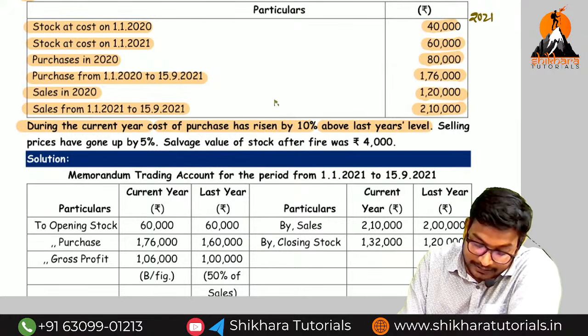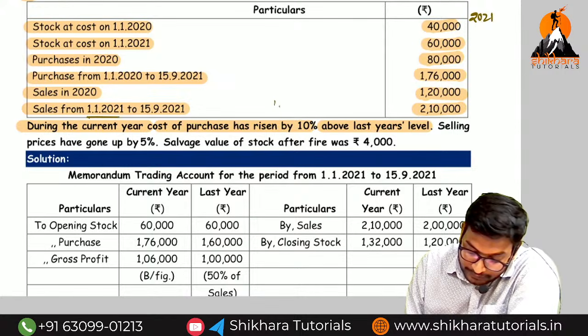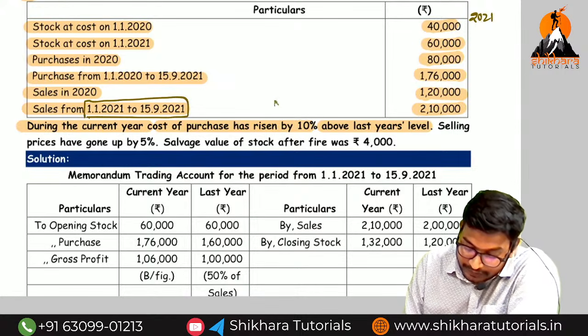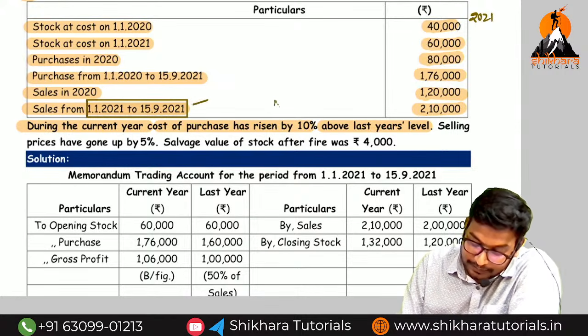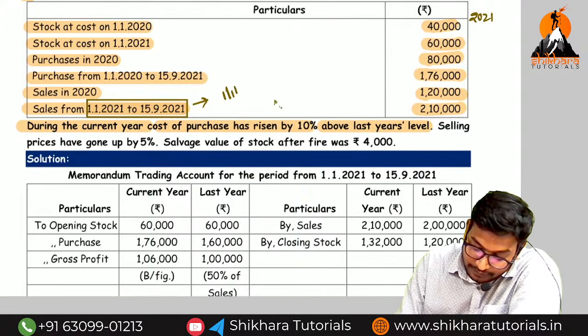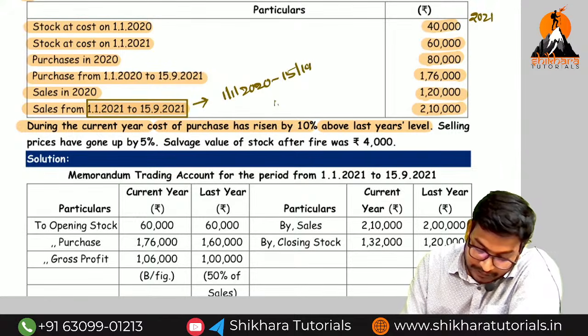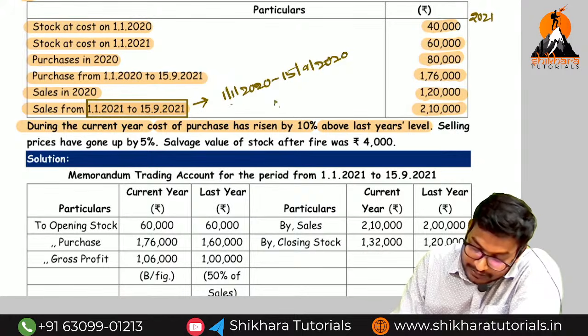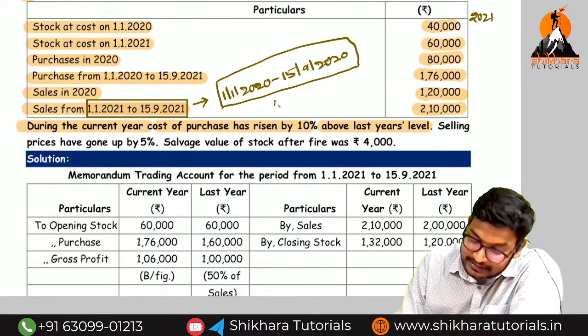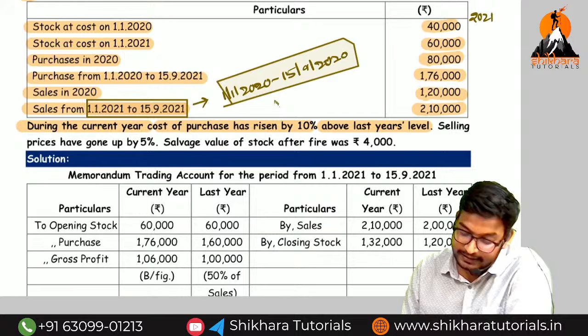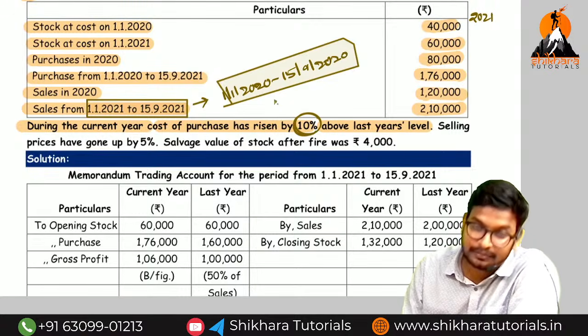What is the current year period, amma? 1/1/2021 to 15/9/2021. So what is the previous year level? 1/1/2020 to 15/9/2020. When compared to this level, in the current year, what happened to the purchases, amma? Increases or decreases? Increases by how much?